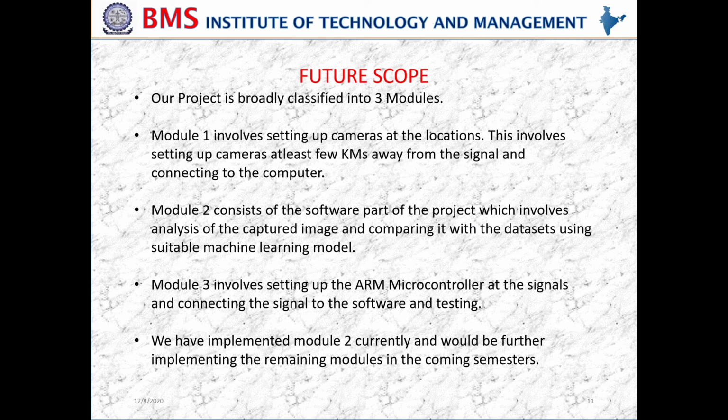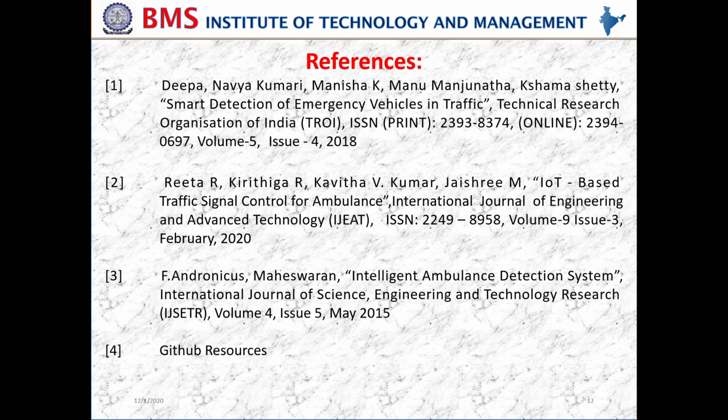Coming to future scope, our project can be basically classified into three modules. First module involves setting up cameras at various locations within a few kilometer radius and connecting it to the computer. Module 2 basically consists of the software part, which involves the analysis of the captured image and comparing it with the data sets using suitable machine learning models. And module 3 involves setting up a few ARM microcontrollers at the signal which would be connected to our computer, and it will control the signal based on the input received. So we have implemented module 2 so far, and we would be happy to implement the remaining modules in the coming semester. These are the references.